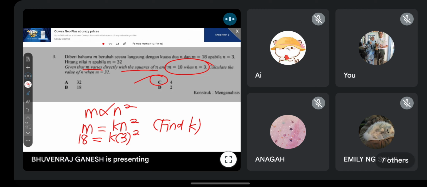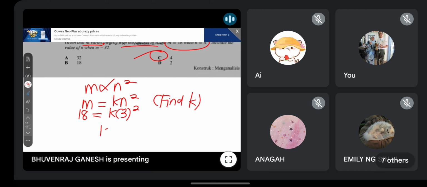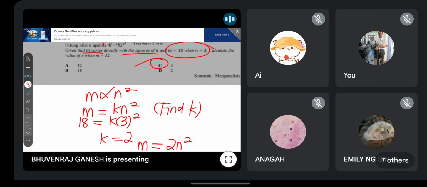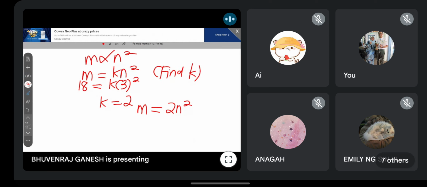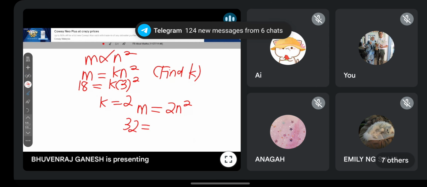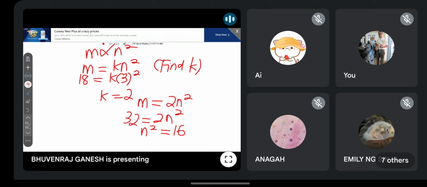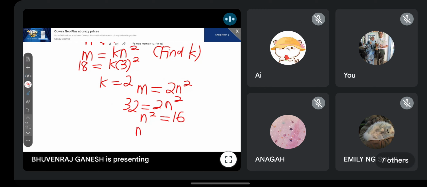I think the last part you made a mistake maybe. So you have K is 2. So then, tulis balik persamaan with the K value you get. And then read the question. They ask you to find n when m equals 32. So m equals 32, you have to find the n. So you will get n square sama dengan 16. Okay guys, logic lah here.